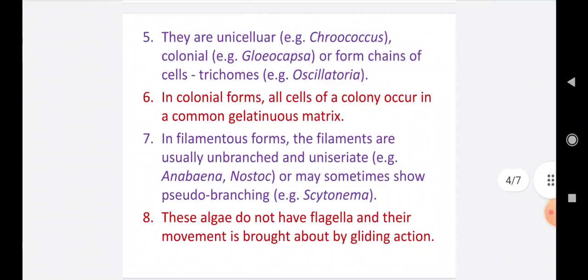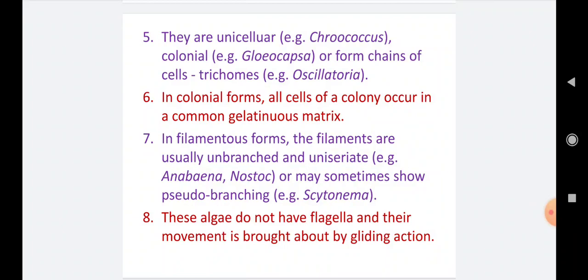Next characteristic. The members of Cyanophyta are unicellular, example Chroococcus. They may be colonial, example Gloeocapsa, or form chains of cells. The chains of cells forming filaments are called trichomes, example Oscillatoria.